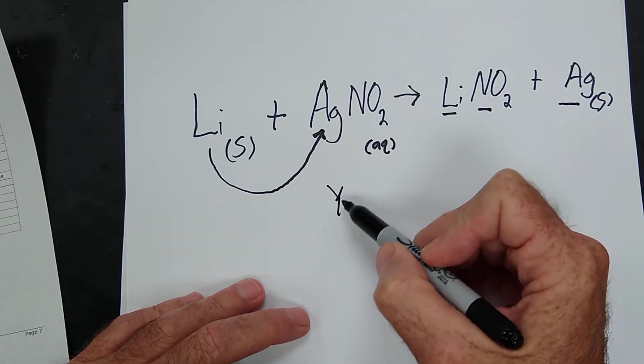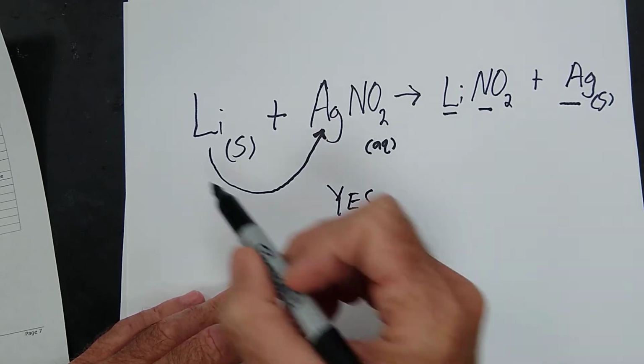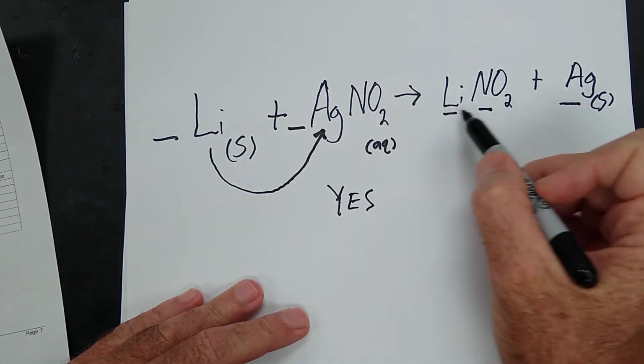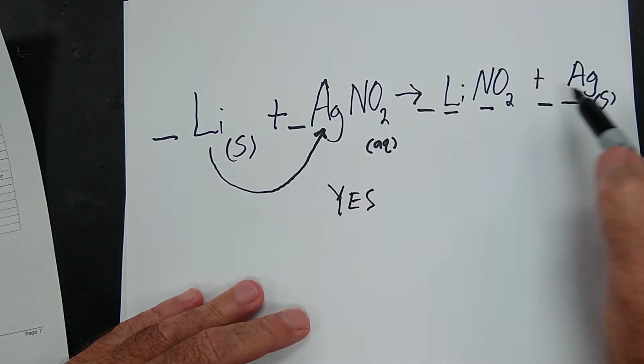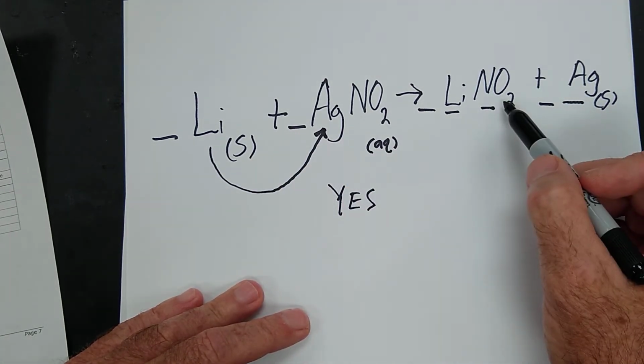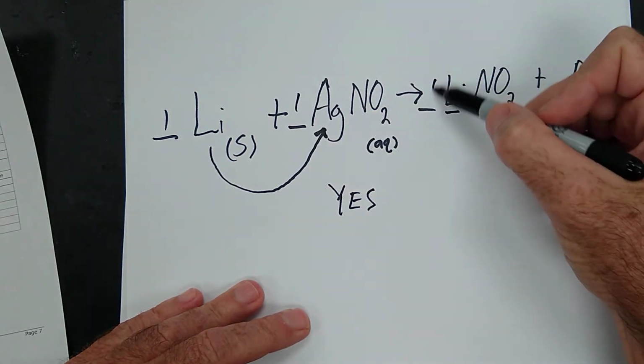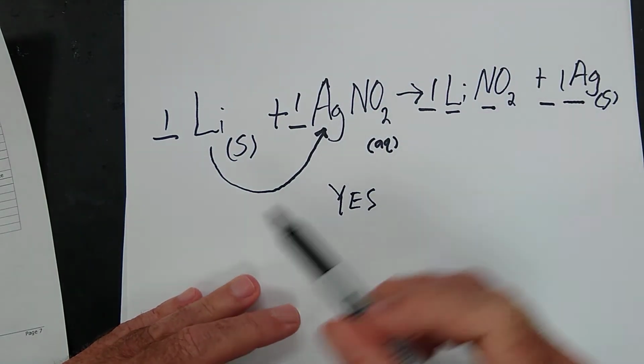So yes, this one would happen, and since it would happen, we have to balance it. One lithium, one silver, one nitrate, done. One. Let's try another one.